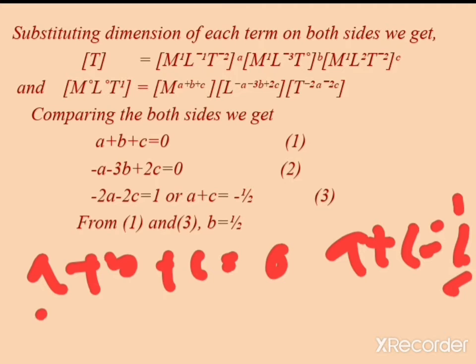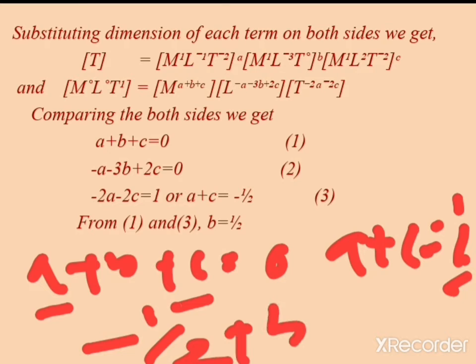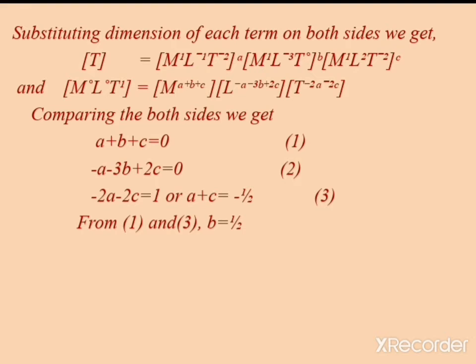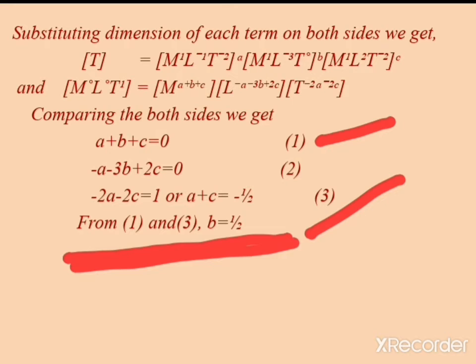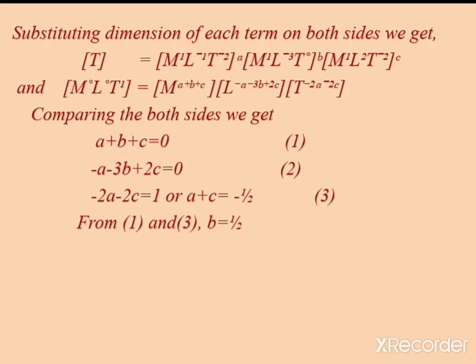If you put a plus c is equal to minus half plus b is equal to 0, then you will get b is equal to plus half. Okay, so with the help of this equation 1 and equation 3, you will get b is equal to half. Okay, so one term, b is equal to half, is found.